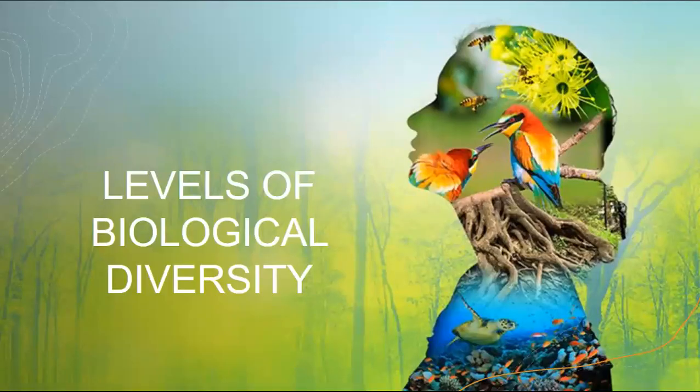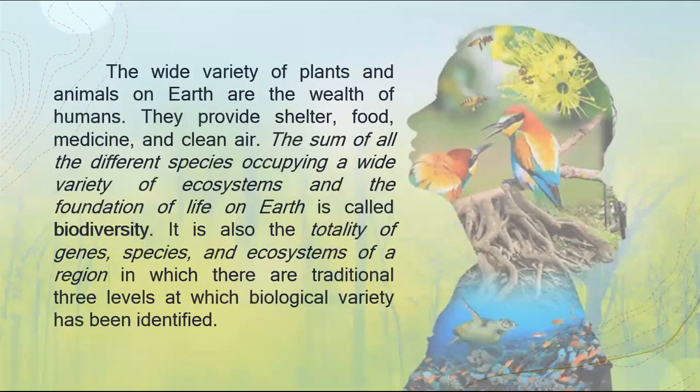So what are these levels of biological diversity? The wide variety of animals and plants on Earth are the wealth of humans. These plants and animals around us provide us shelter, food, medicine, and clean air, of course. Biodiversity is the sum of all the different species occupying a wide variety of ecosystems and the foundation of life on Earth.